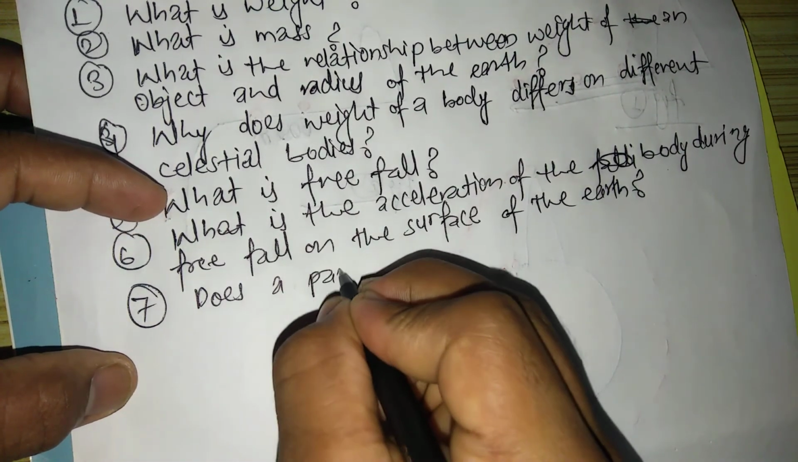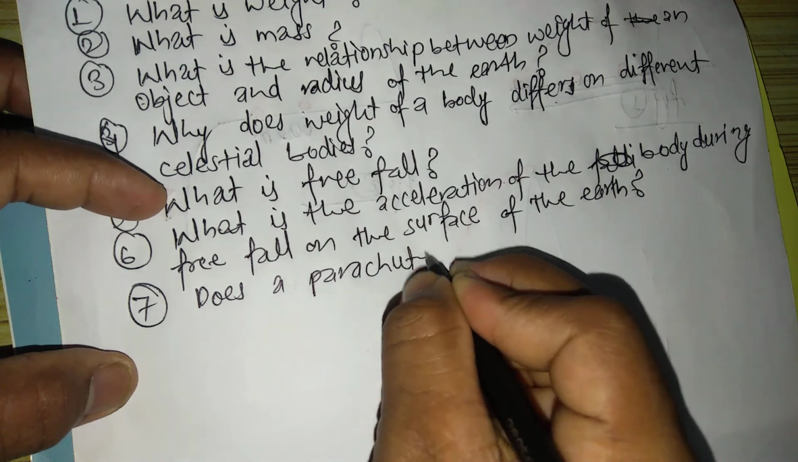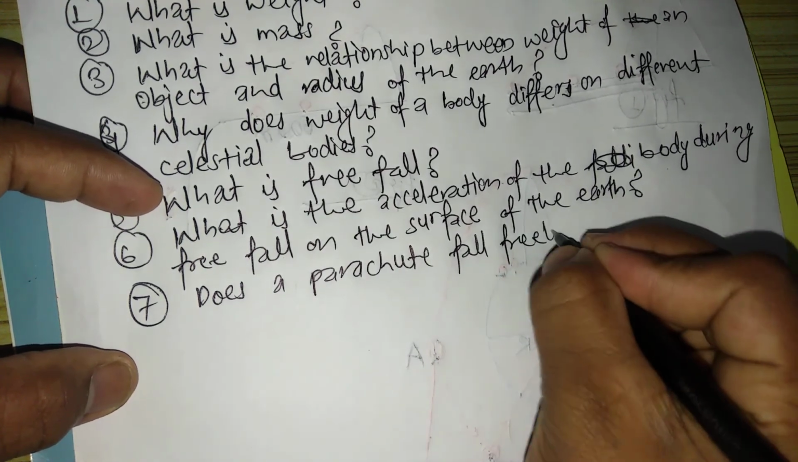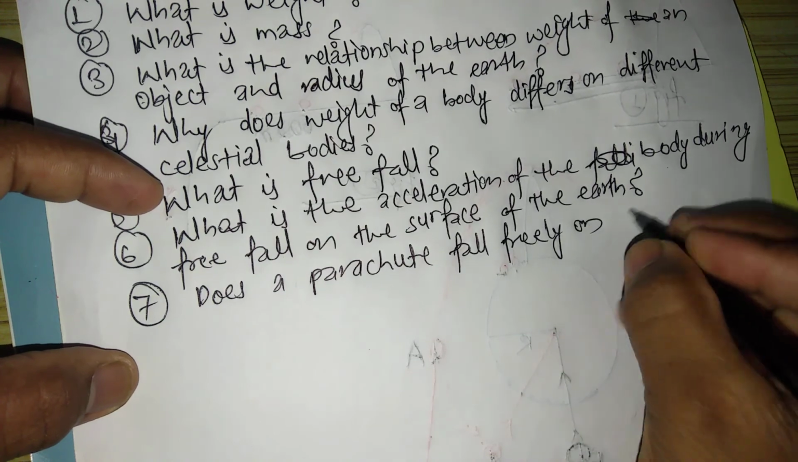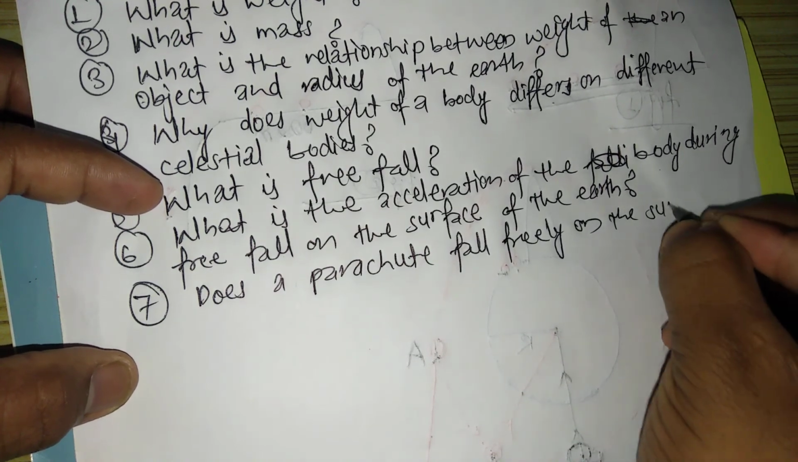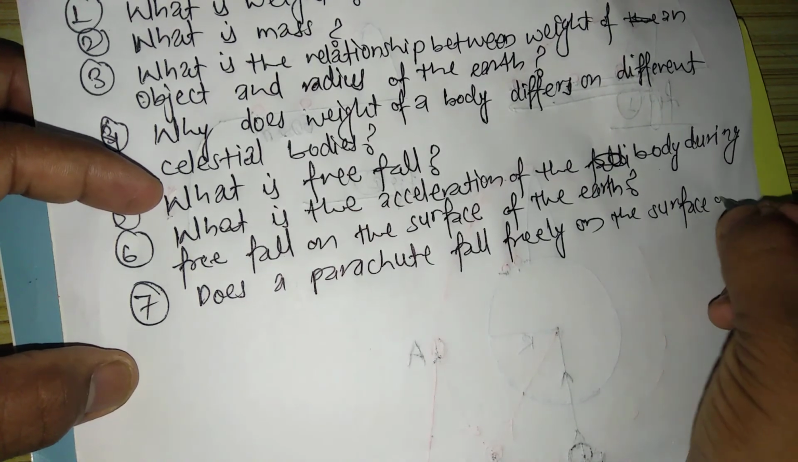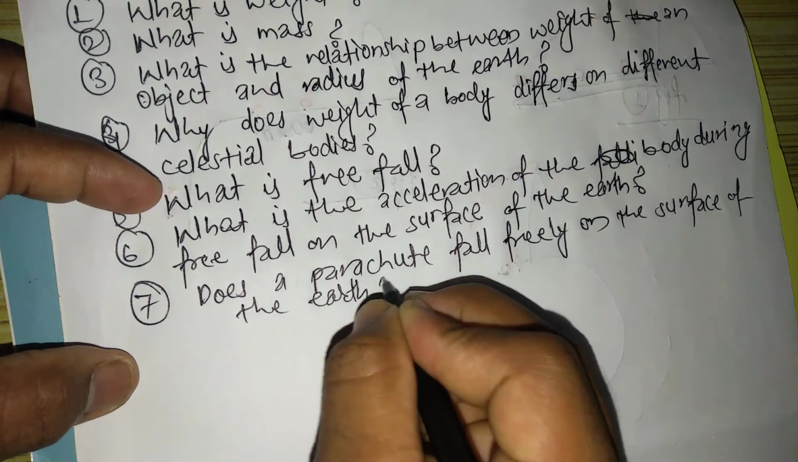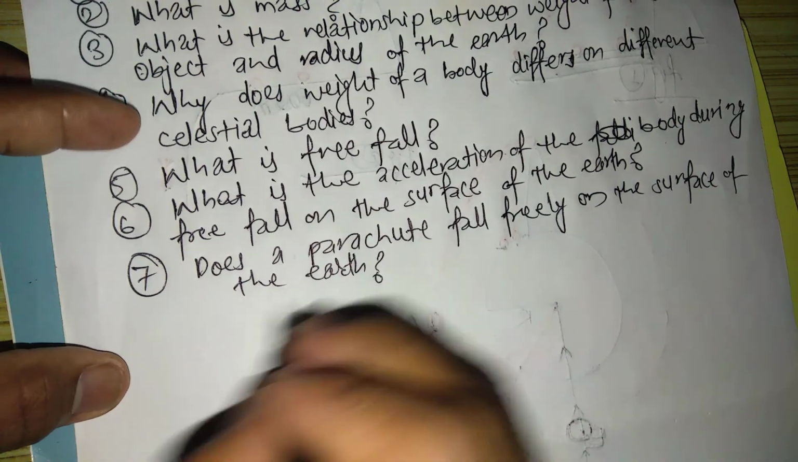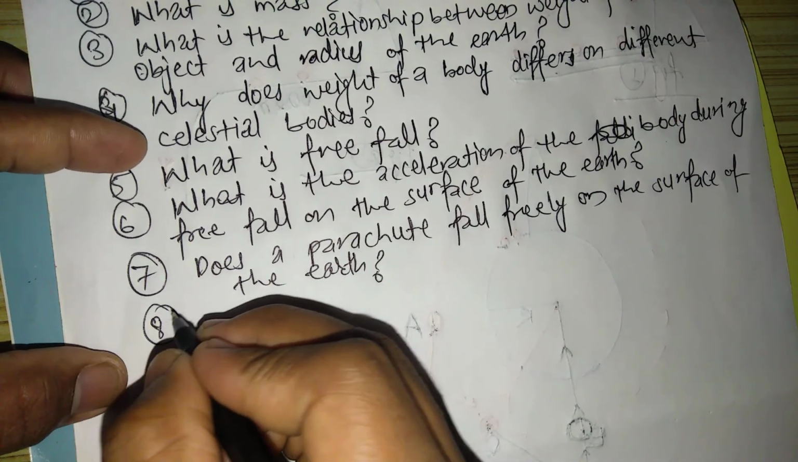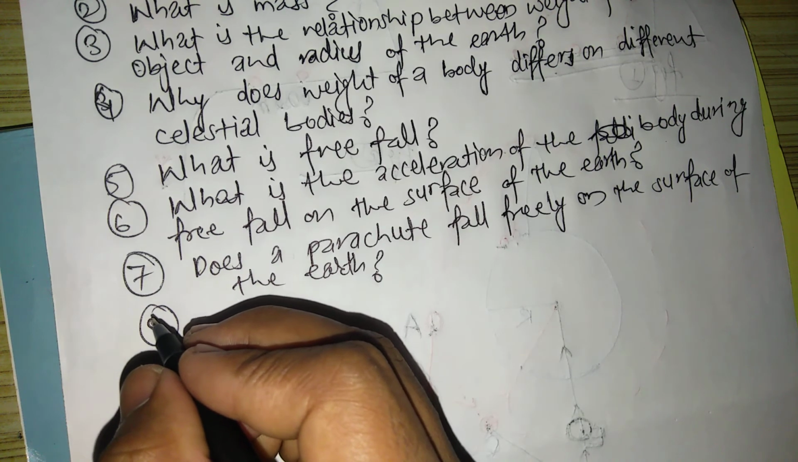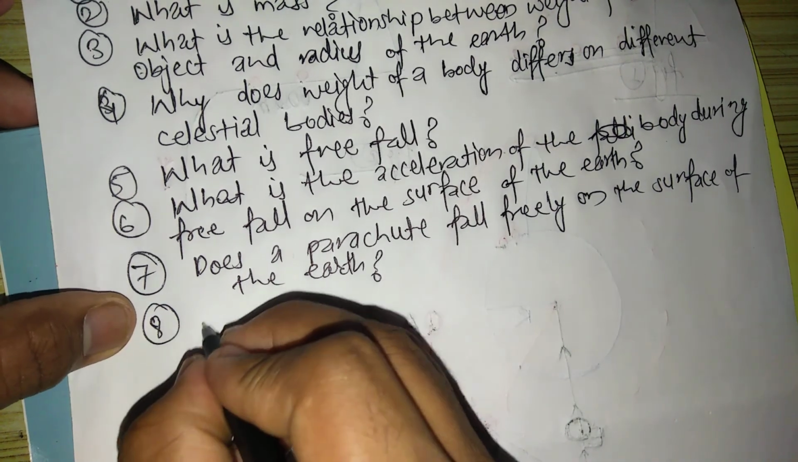Number 7. Does a parachute fall freely on the surface of the earth? What is weightlessness?